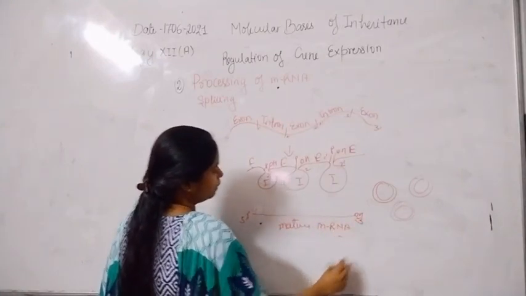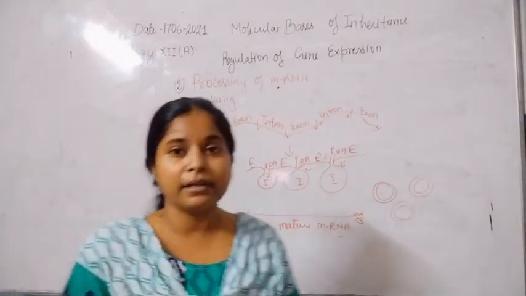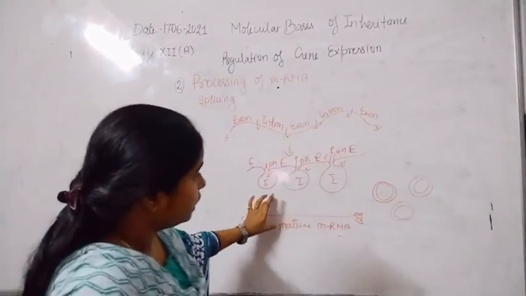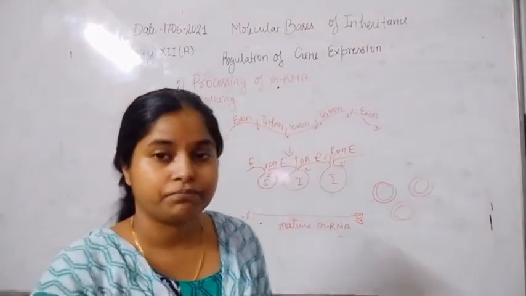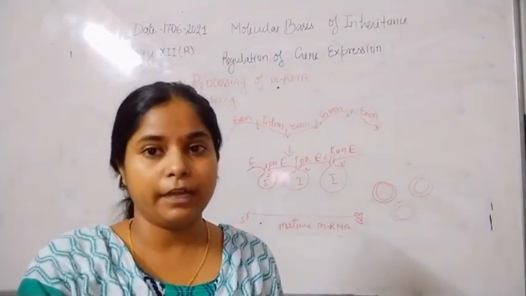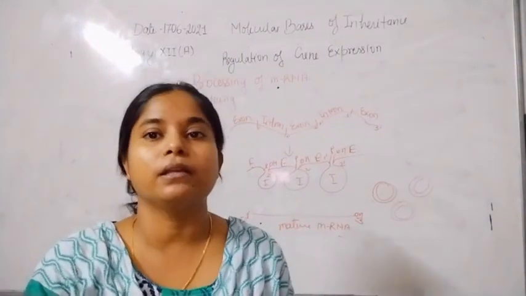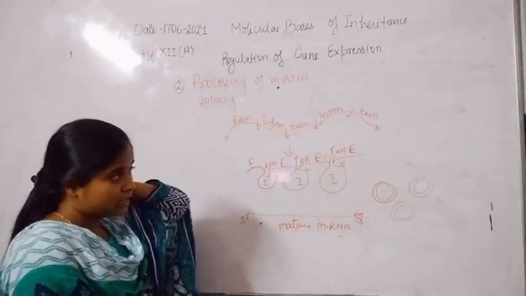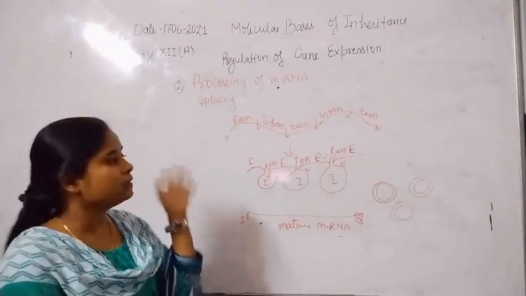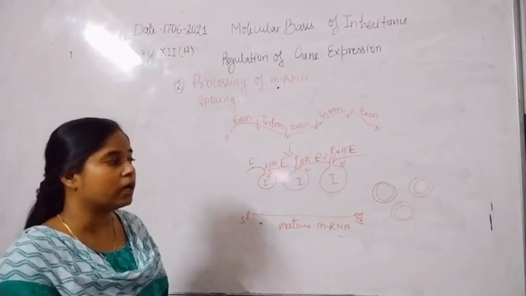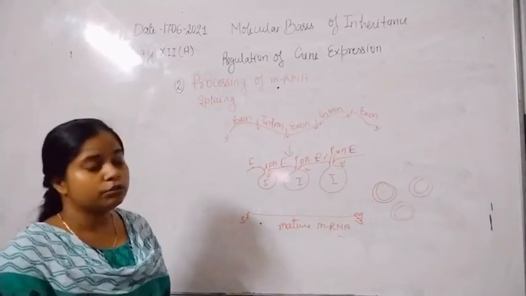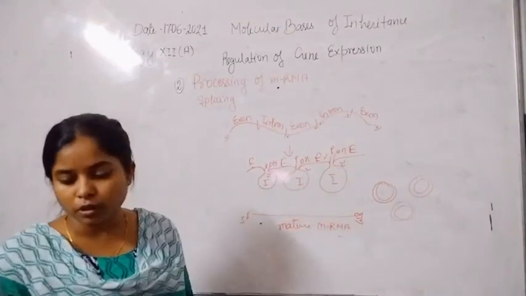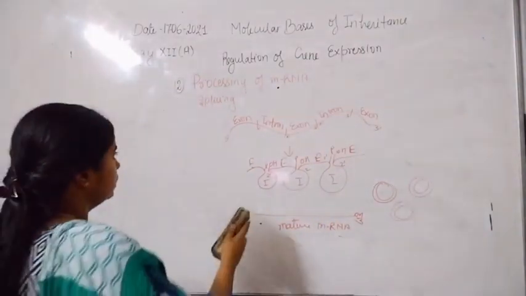So the mature mRNA has only exons. The recently transcribed or immature mRNA has two regions, exons and introns. The exons are interrupted by introns, and the introns have to be removed from the mRNA because they do not code for any type of protein.